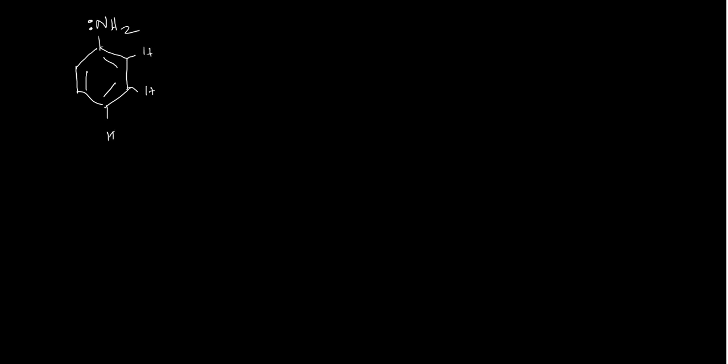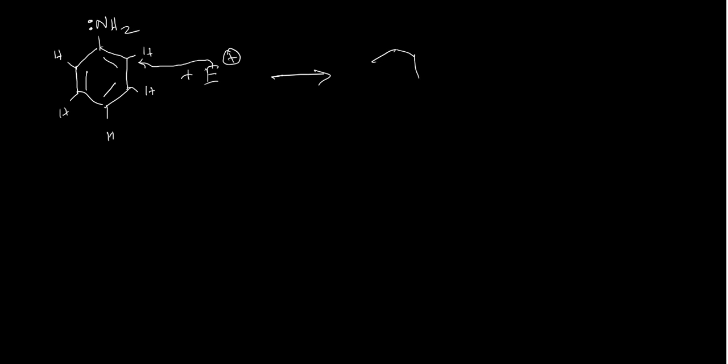We usually don't write that, but you have to remember. When an electrophile, in general E plus, comes and attacks this position, what will happen?